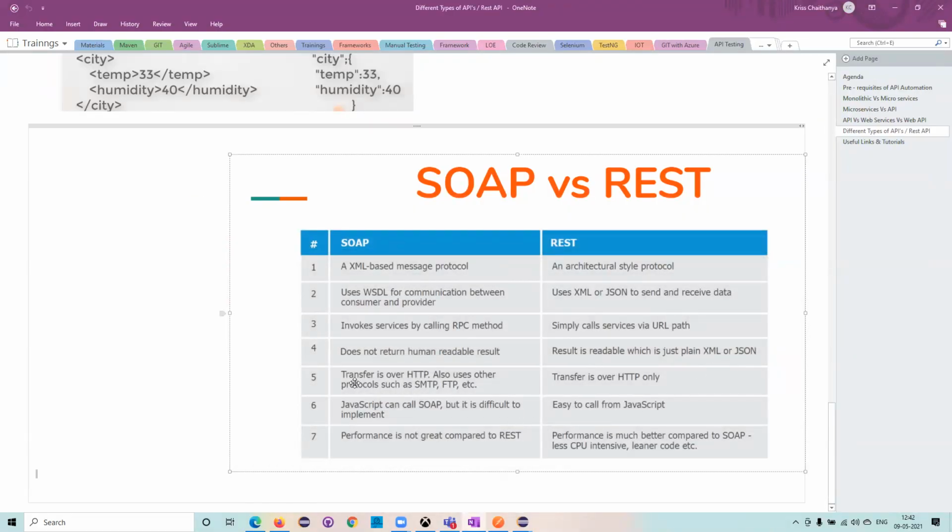The next one is that SOAP transfers over HTTP, and also uses other protocols called SMTP and FTP. So these protocols can also be used for the SOAP API, whereas the REST services or REST APIs will use only the HTTP protocol. And JavaScript can be called on SOAP, but it is difficult to implement, whereas it is easy to implement JavaScript on REST APIs.